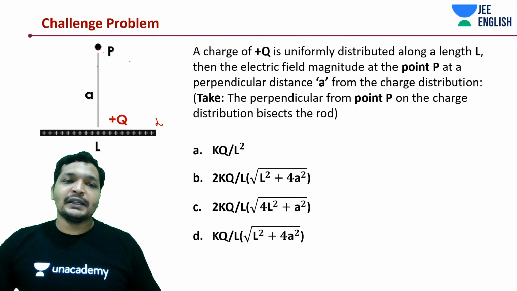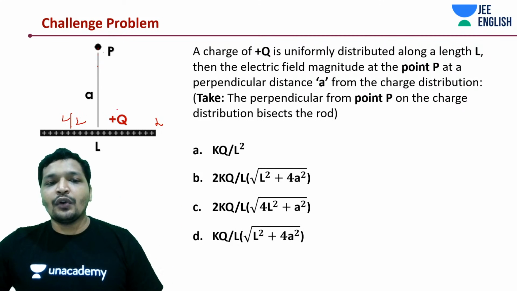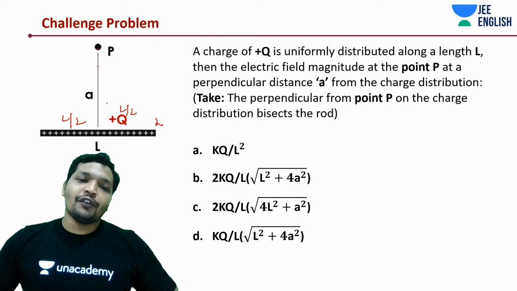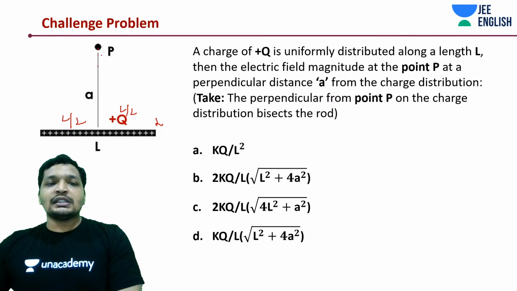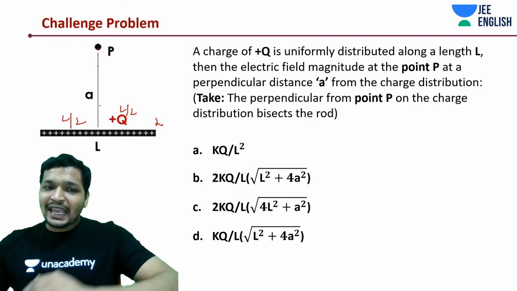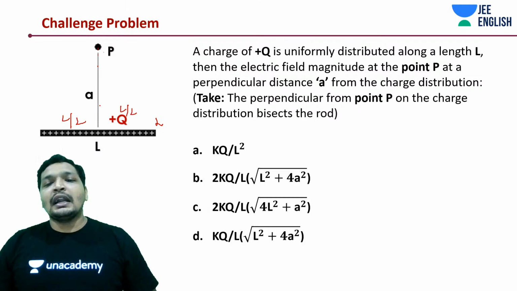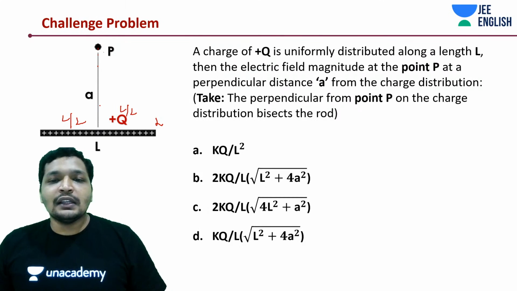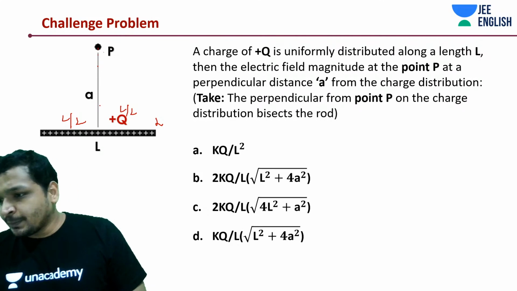It exactly bisects the rod into two parts, L by 2 and L by 2. Later on we'll also understand the rest of the cases. So this point is at a perpendicular distance A from the rod, and now you need to find the field due to this. Simple, guys.